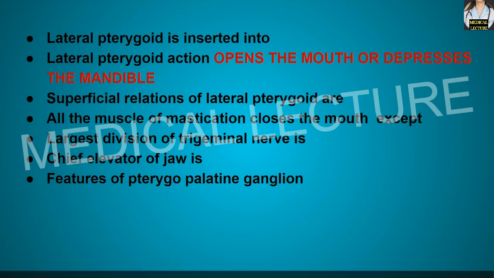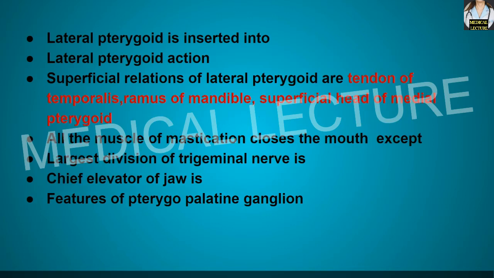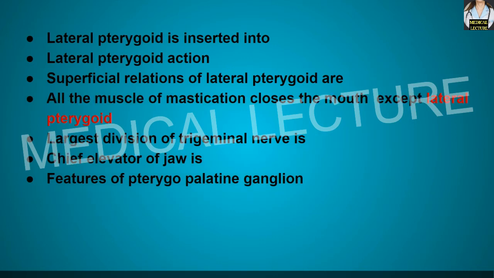Now, the superficial relations of the lateral pterygoid muscle are the tendon of the temporalis muscle, the ramus of the mandible, and the superficial head of the medial pterygoid muscle. Now, all the muscles of mastication close the mouth except which muscle? Over here the lateral pterygoid muscle is the only muscle that actually opens the mouth during the mastication process.